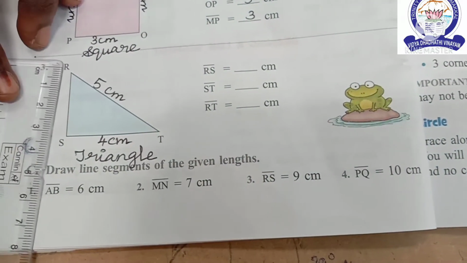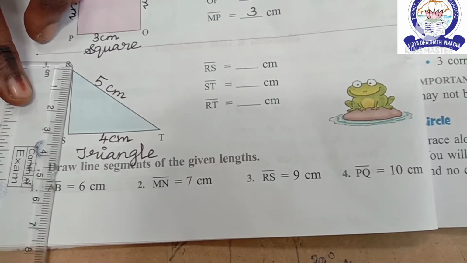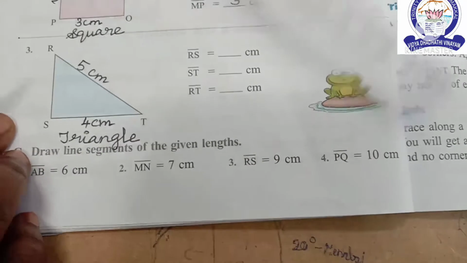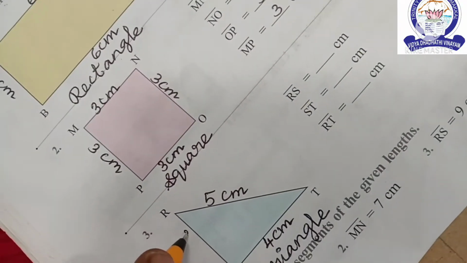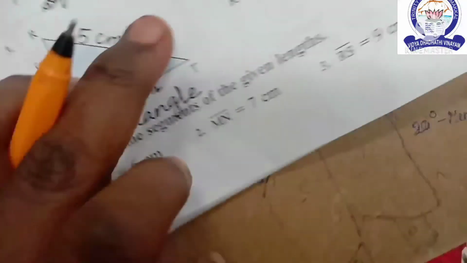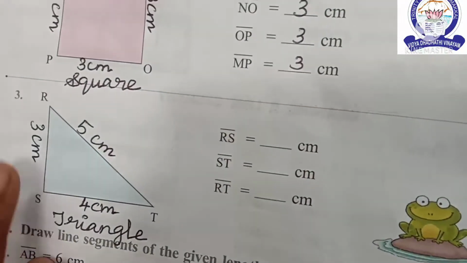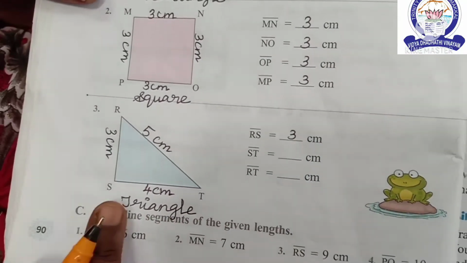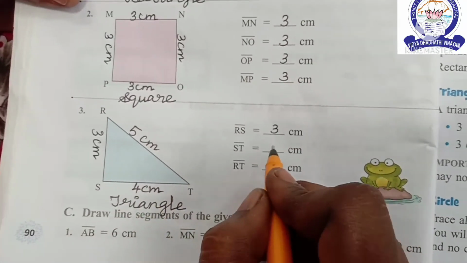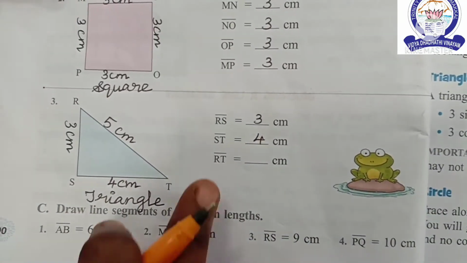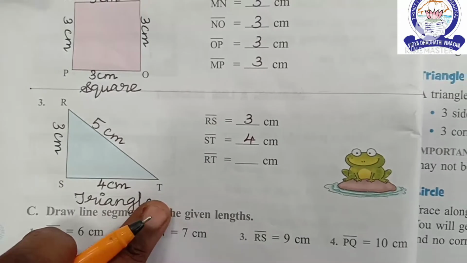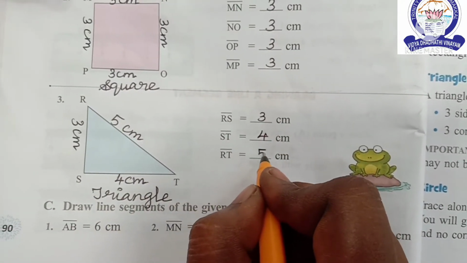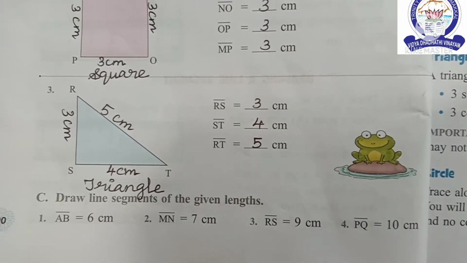Next, RS 3 centimeter. Now you write here RS 3 centimeter, ST 4 centimeter, RT 5 centimeter. Is it clear, children?